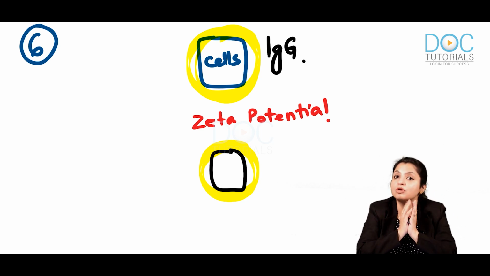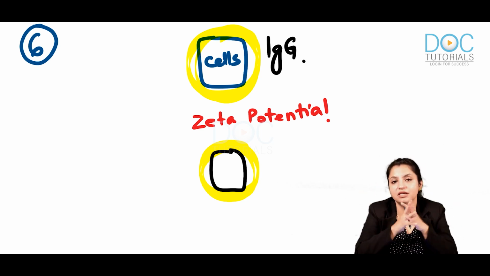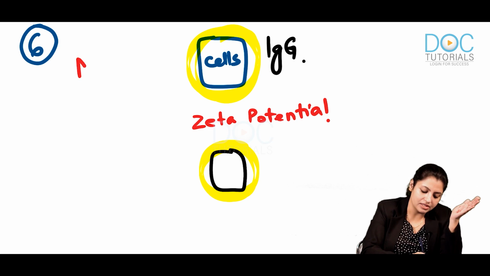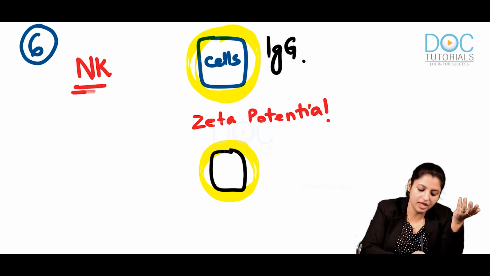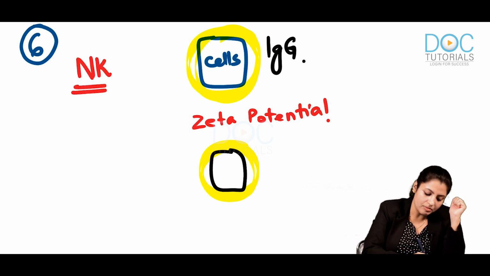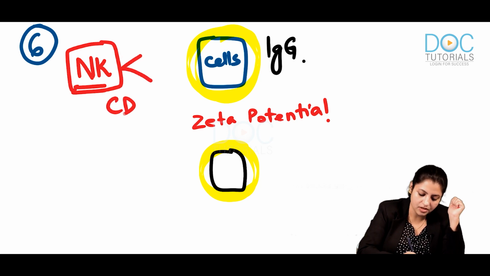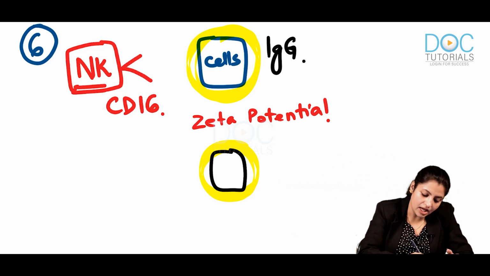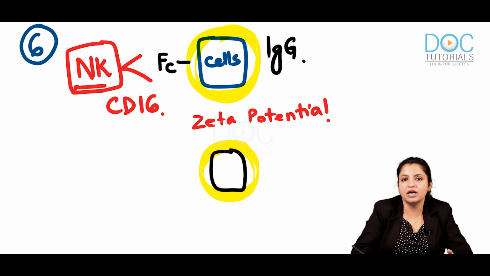But what about the other cells? Who identifies these antibody coated cells? These antibody coated cells can be identified by NK cells. NK cells have a special molecule on them called CD16, which can identify the Fc receptors of IgG.